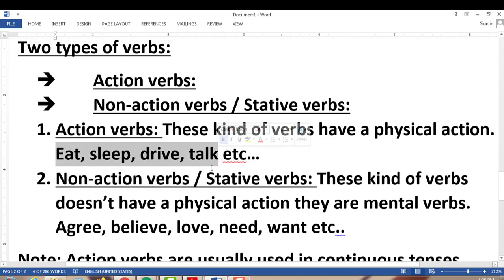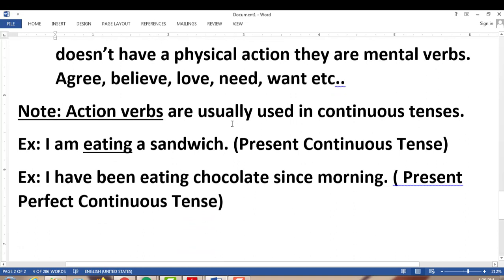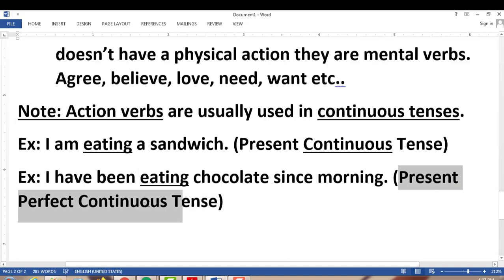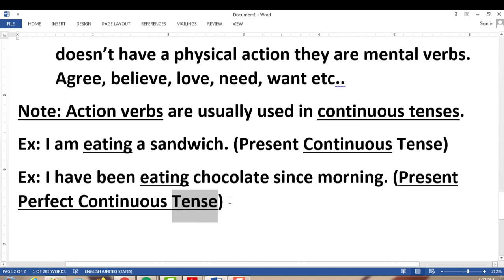Anything that has an action is called an action verb. We usually use them in continuous tenses. For example, I'm eating a sandwich. This is the continuous form of the verb, present continuous. Next example, I have been eating chocolate. Again, this verb is in continuous form.